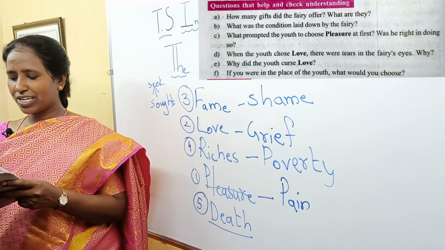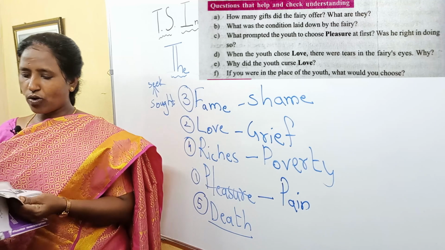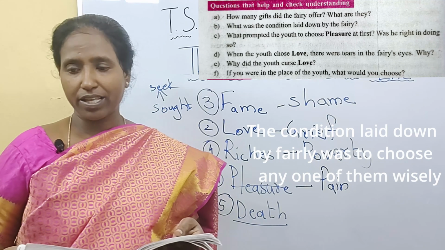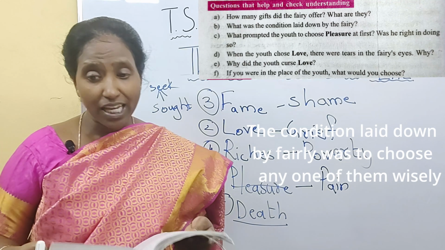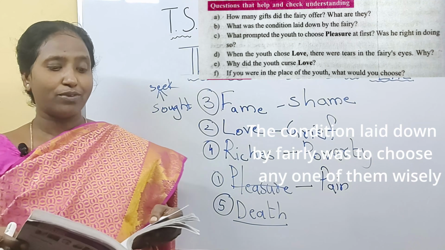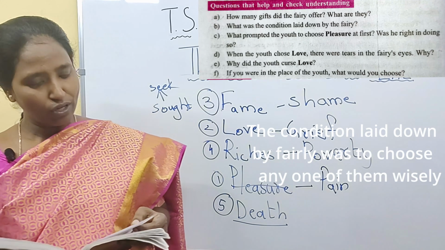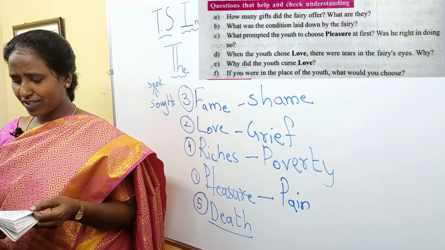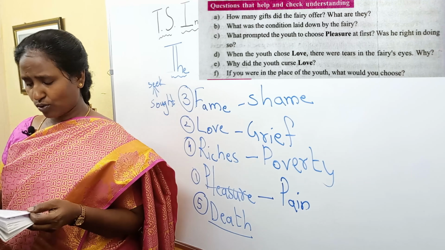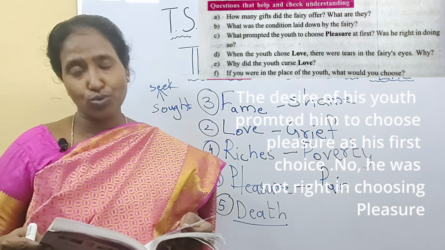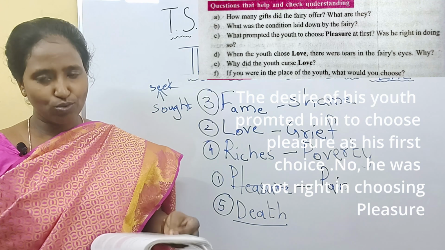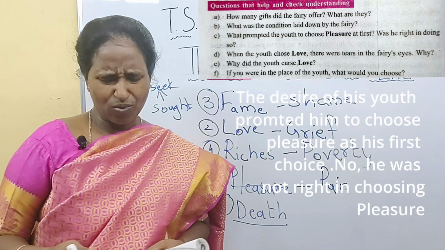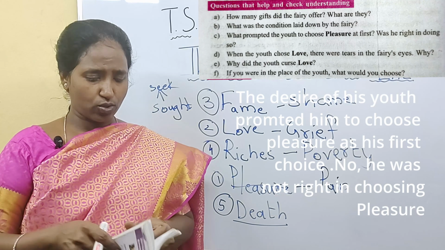What was the condition laid down by the fairy? The condition laid down by the fairy was to choose any one of those gifts wisely. After thinking, it wanted him to choose. What prompted the youth to choose pleasure at first? Was he right in doing so? The desire of his youth prompted him to choose pleasure as his first choice. No, he wasn't right in doing so.